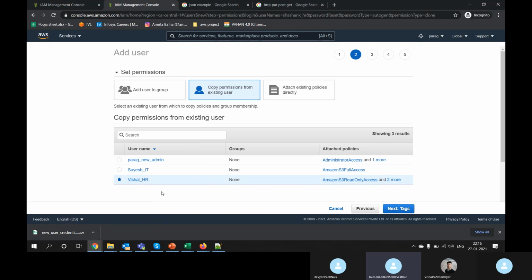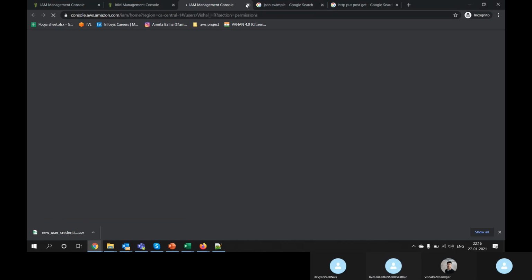In companies, and in college also, what we do is drop a mail to our IT team: whatever permissions my colleague has, please give me the same permissions. The IT team will copy Vishal's permissions to Shashank, and this is how it is done in AWS IAM. Are we clear? You can see the permissions here also, whatever permissions Vishal has. It has opened an altogether new tab.